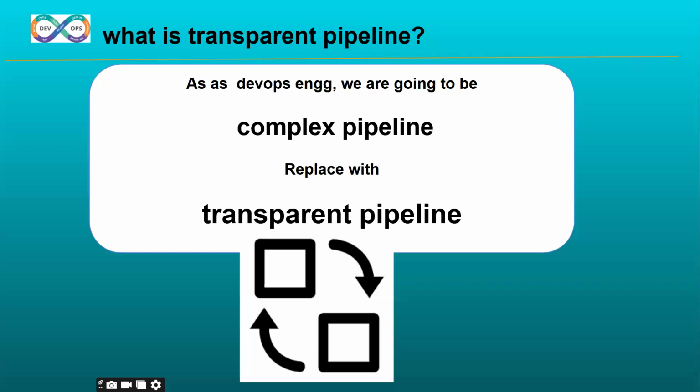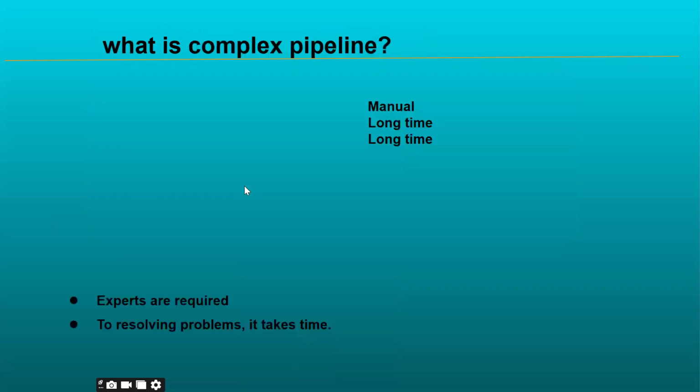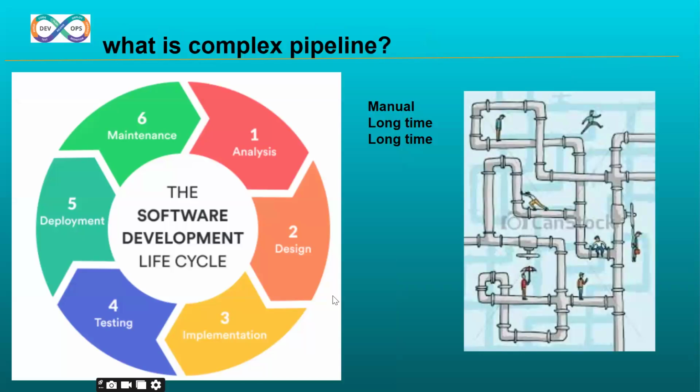Sir, the SDLC process is a complex pipeline. Why are we calling SDLC a complex pipeline? Because it is a manual process: from analysis to design, design to implementation, implementation to testing, testing to deploy, deploy to maintenance, it is all manual.